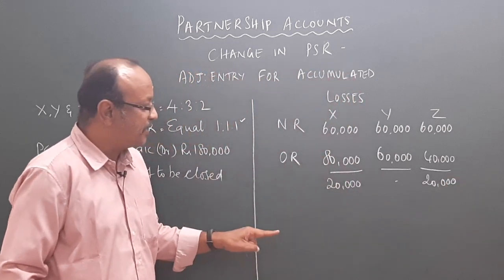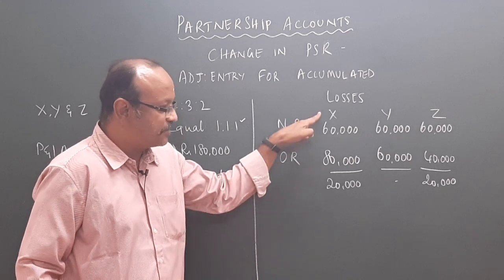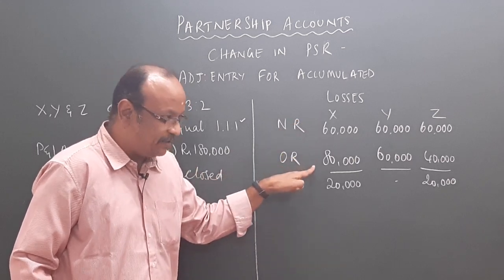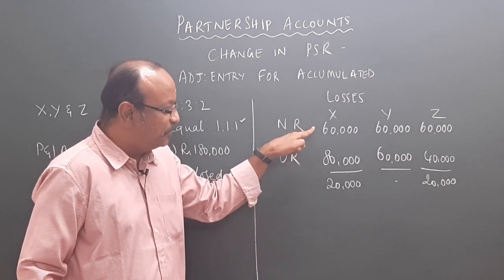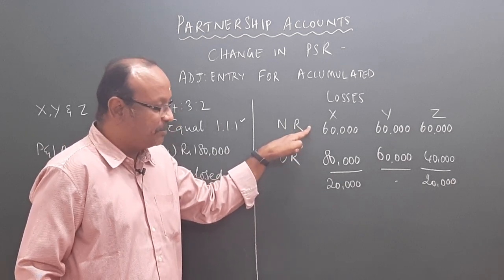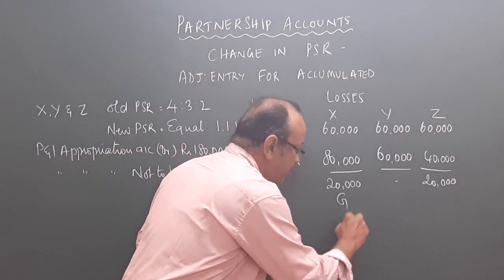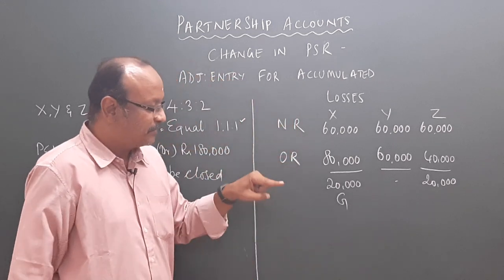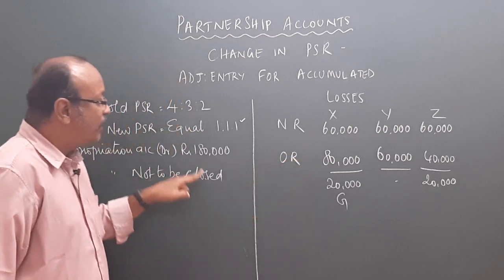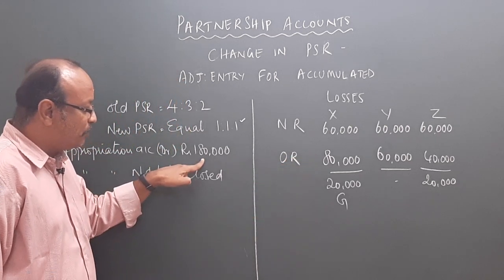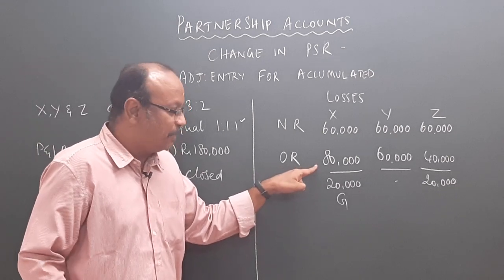Now kindly understand, in the old ratio, X would have lost 80,000. In the new ratio, he is only losing 60,000. That means he is losing less, so he is gaining. Understood? In the old ratio, if this 1,80,000 is distributed today, he will be losing 80,000.